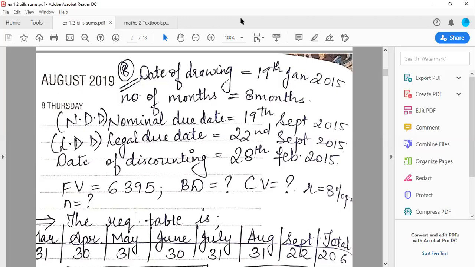Now class, listen to one thing which I'm going to tell you just now, which is very, very important. Pay attention to these two things: LDD and date of discounting.